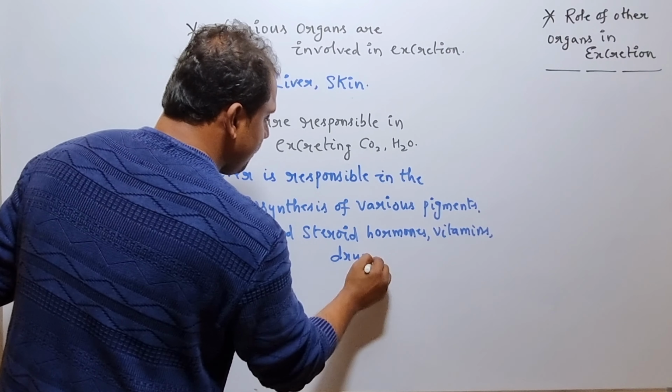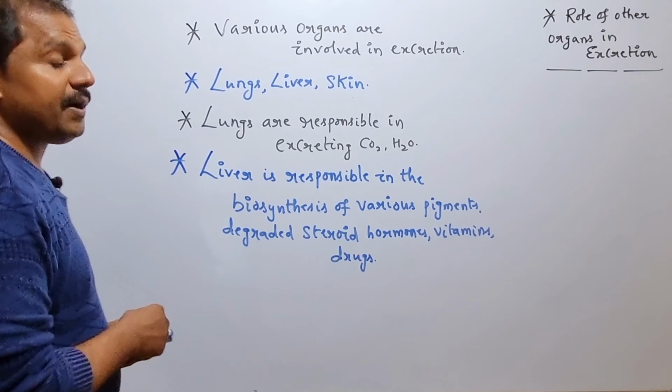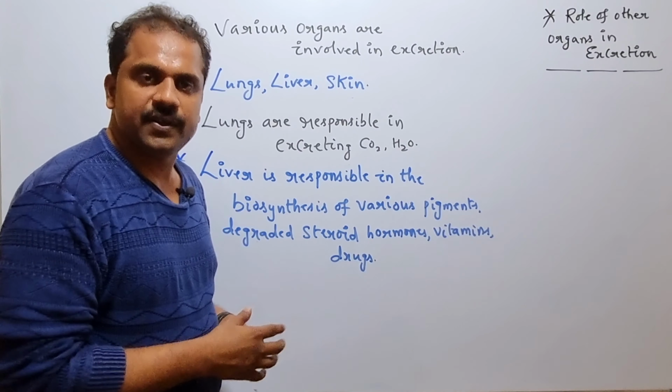So all these components undergo elimination from the body by taking advantage of certain digestive waste.